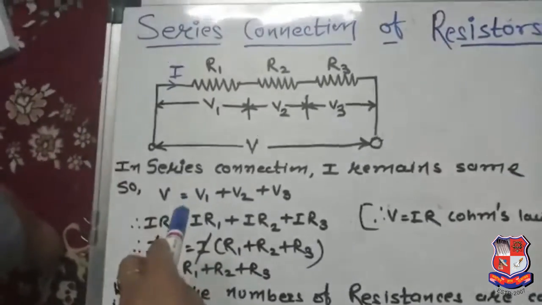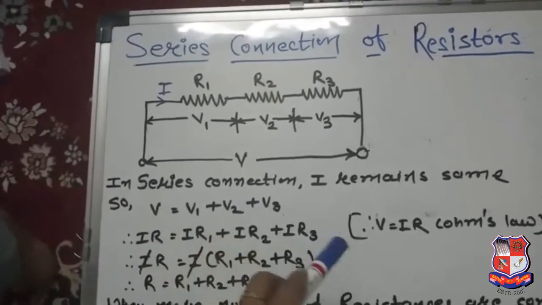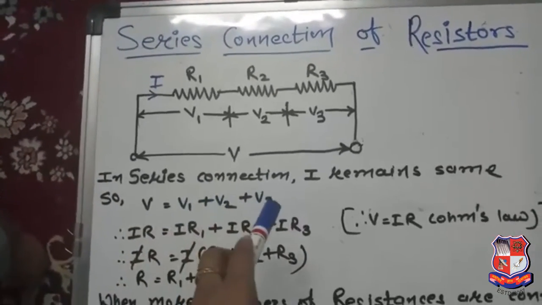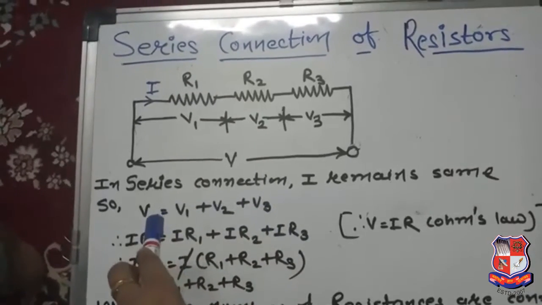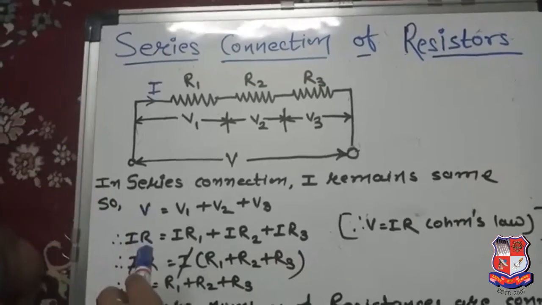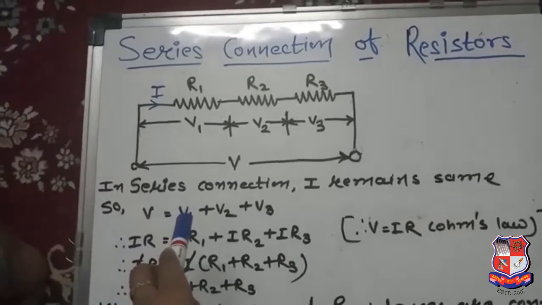So see here, coming back to the series connection, V is equal to V1 plus V2 plus V3. Now substitute the value of V according to Ohm's law: V is equal to IR. In the same way, what is V1?